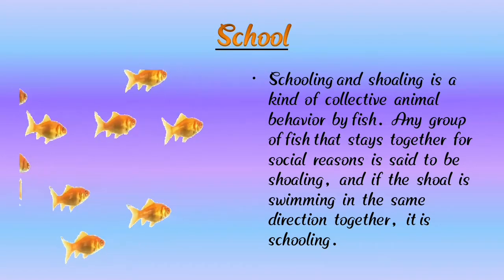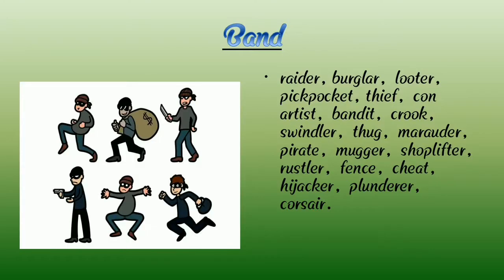Now we are going to learn the next slide and the next group, and it is a band. Here we can see a band of robbers, various types of robbers. Raiders are robbers, or a burglar, looter, pickpocket, thief, con artist, and crook.